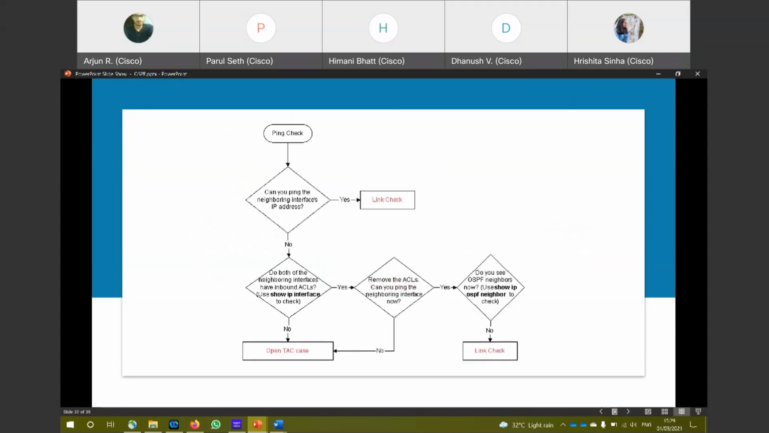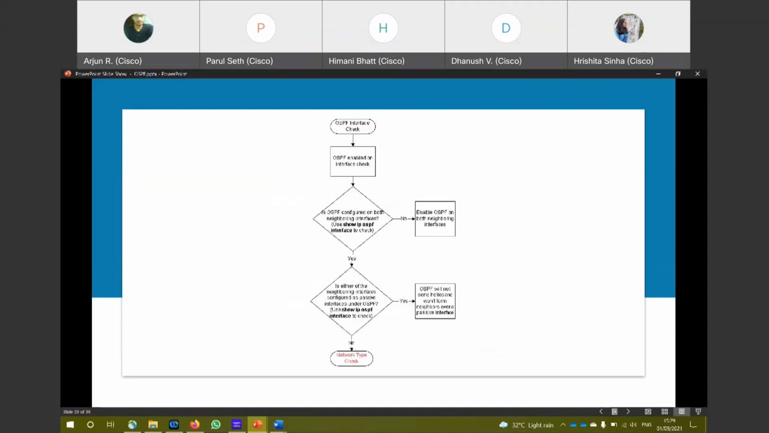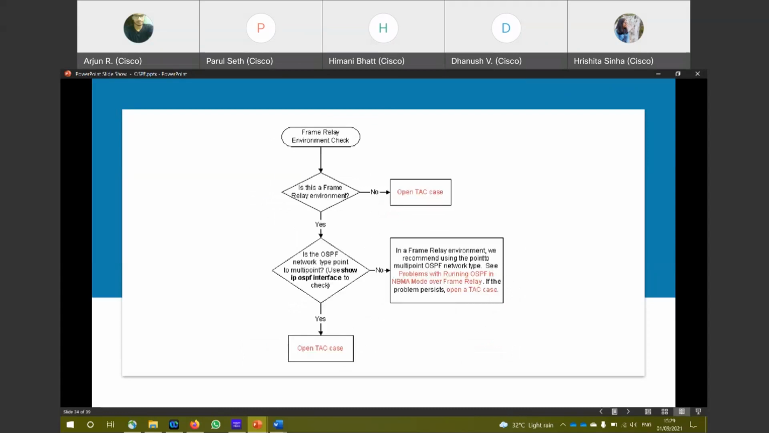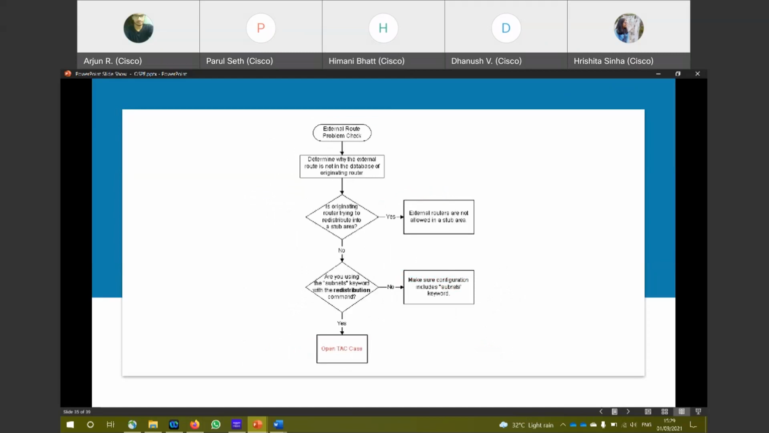After all that, you can ping. If the ping is working and OSPF is not working, you can eliminate that the connection is the problem. I mean, there's no problem with layer 2. You can eliminate stuff like that. This is the same thing for frame relay, but a frame relay environment is not there for us.